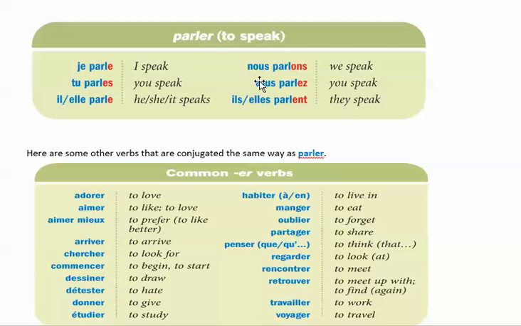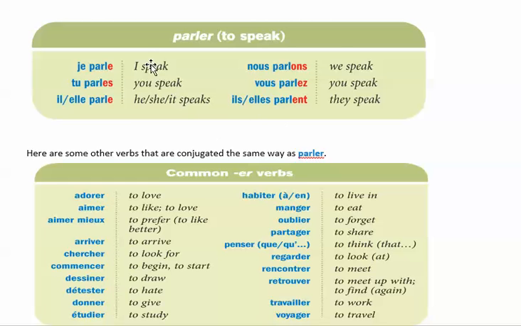This is a list of common er verbs that you need to know the definition. Now let's go back and see how we conjugate this verb. How does the ending change? So for je, you drop the er and you replace with e. For the tu, drop the er and replace with es. Il, elle, it's an e. Nous ends in ons. Vous ends in ez, and ils and elles end in ent.